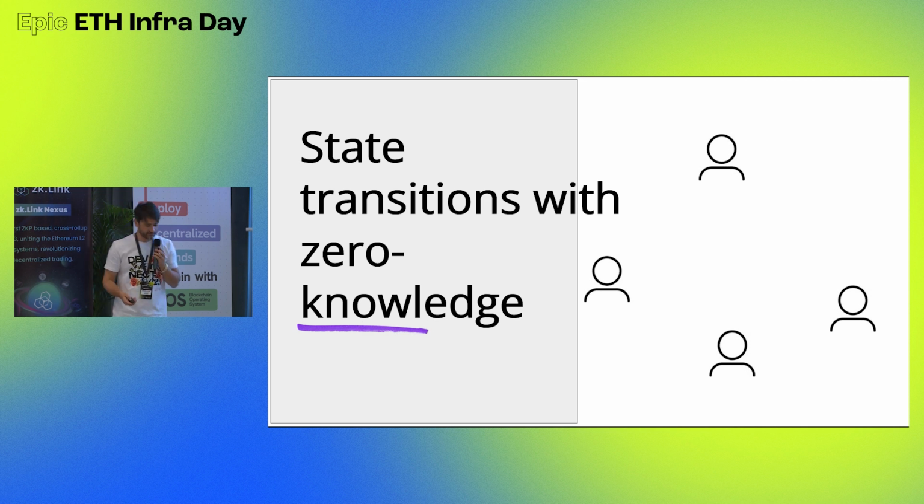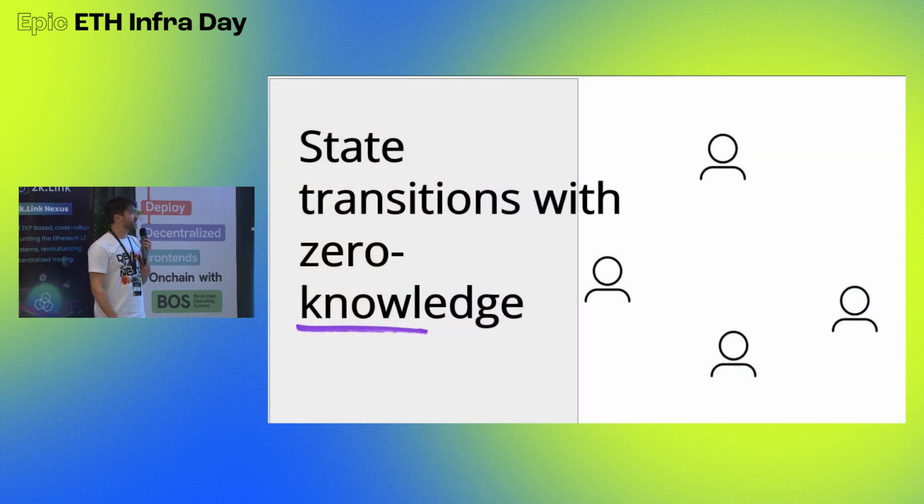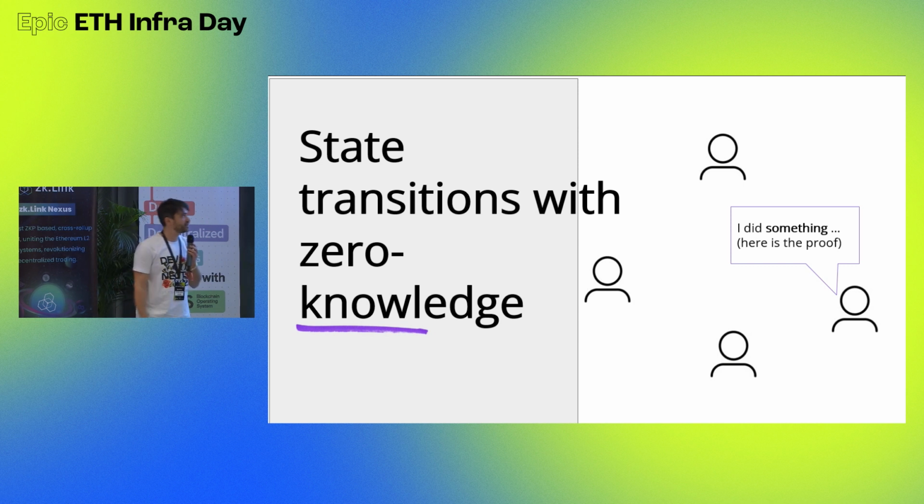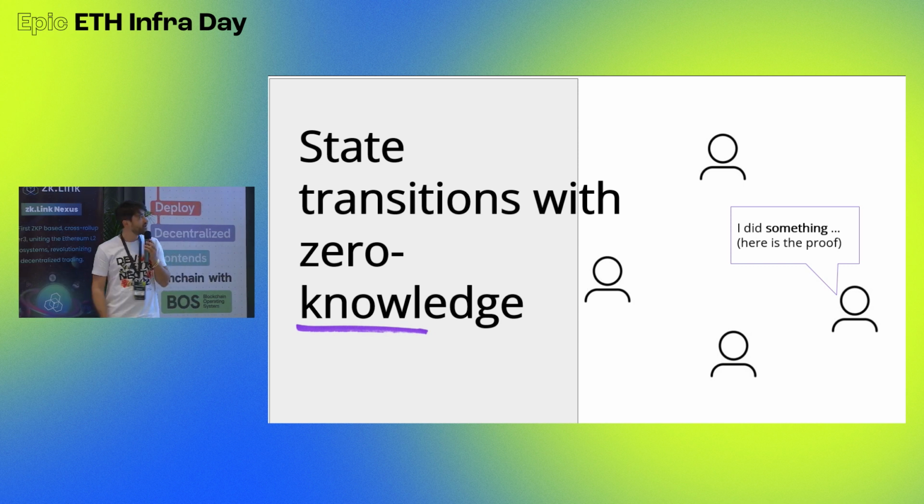So basically what we suggest, and not only we suggest, but the whole ecosystem is moving toward, is that we can do state transitions with zero knowledge. And that looks like this in a super simplified format. Here we have Paul, for example. He did something, here's the proof, and everyone says, okay, that's correct. But we don't really know what he did.